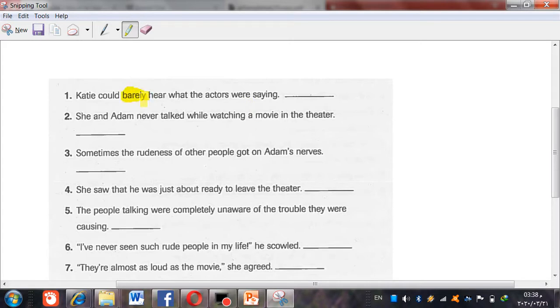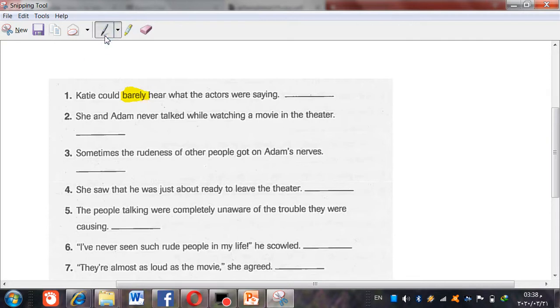Barely here, is it an adverb of frequency? Does it express how many times or how often Katie could hear, or how much she could hear? Which question will be the correct answer for barely? How often or how much?